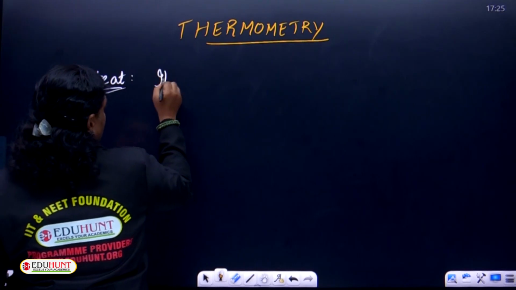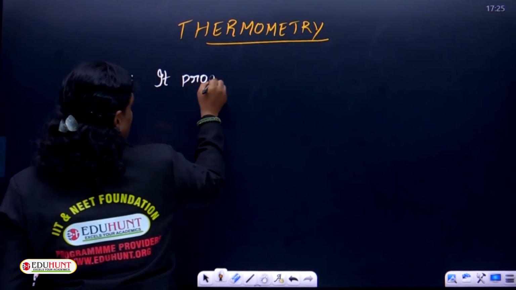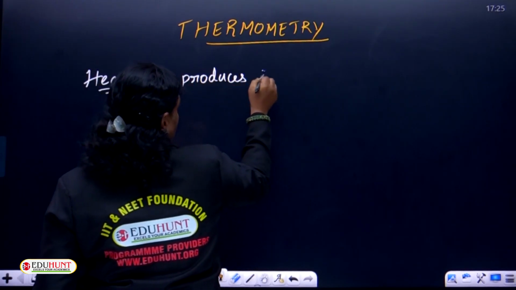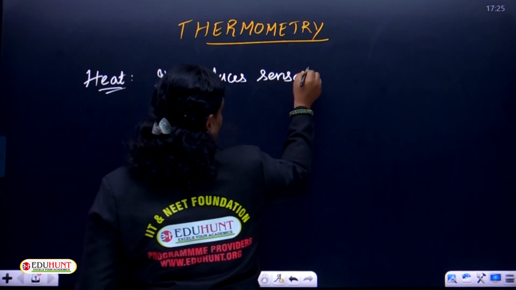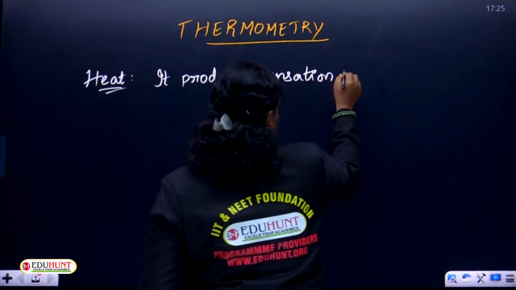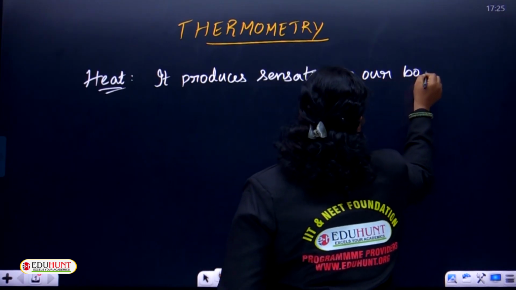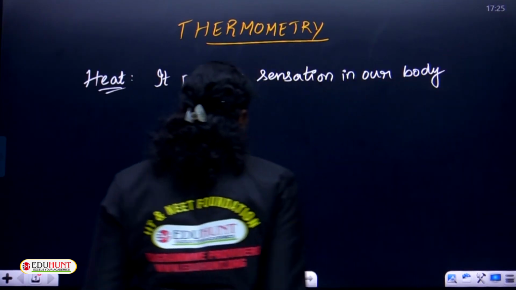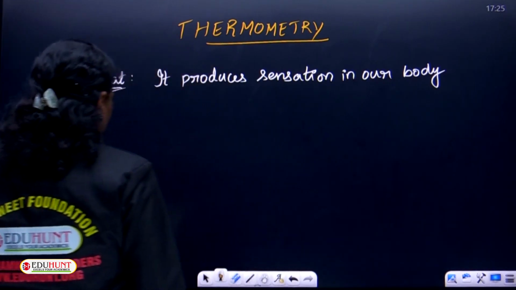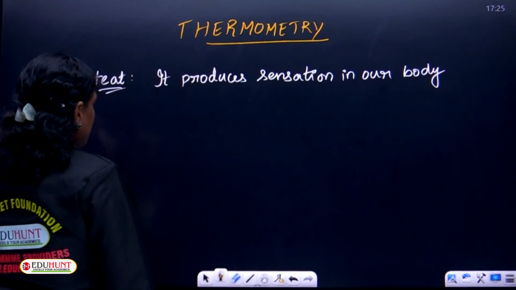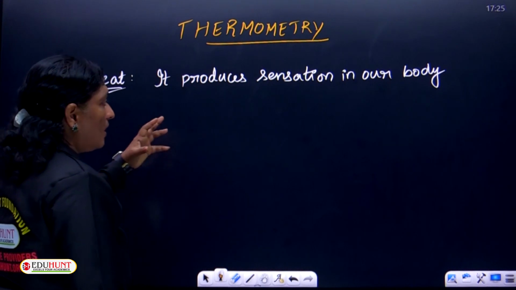Heat produces a sensation in our body through which we can make out, or identify, whether a body is cold, warm or hot.